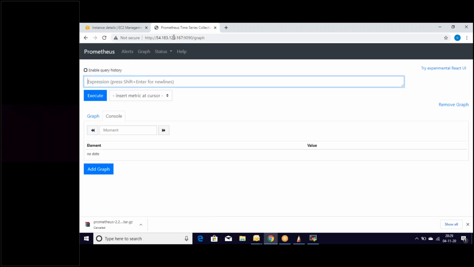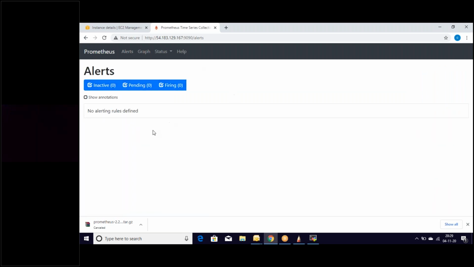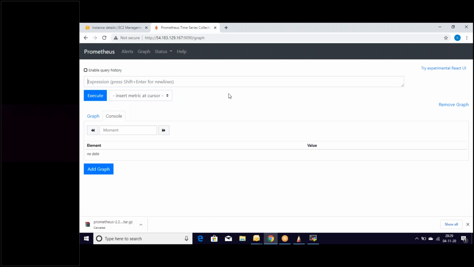Yeah, I can see it now. I can see alerts. We will discuss these things in depth tomorrow. Graph. Let's go to alerts. As of now, we have not configured any alerts. If I go to graph, we didn't configure anything. So let's go to the Prometheus dashboard.